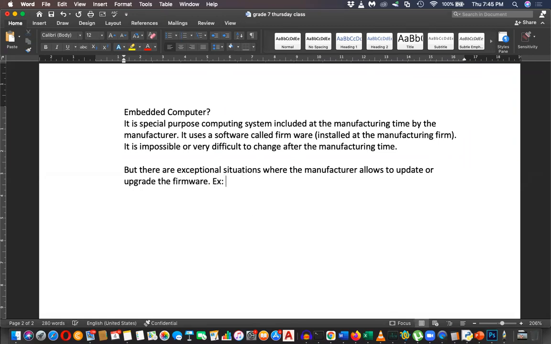Example, mobile phones. You can update and upgrade. But washing machine, normally not. Refrigerator, normally not. TV, normally not. But in mobile phones, since it needs to be updated, manufacturers are allowing. If it is a DSLR camera, normally it's not possible.